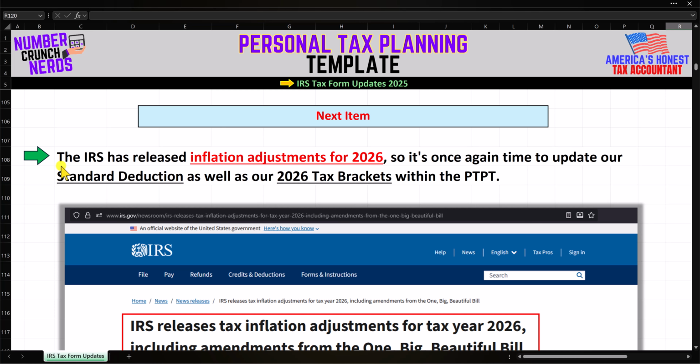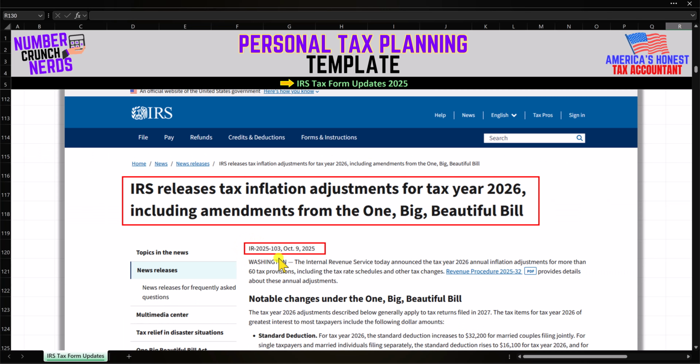Okay, in addition to that, the IRS has just released inflation adjustments for 2026, so it's once again time to update our standard deduction as well as our 2026 tax brackets within the personal tax planning template. You can see right here, this update was actually dated October the 9th, 2025, so just a few days ago.